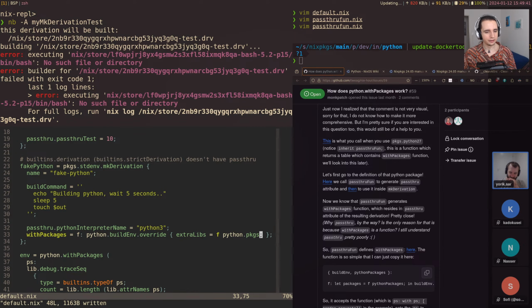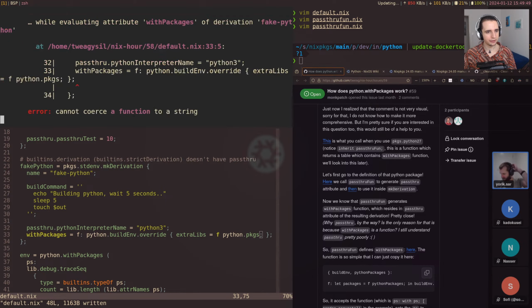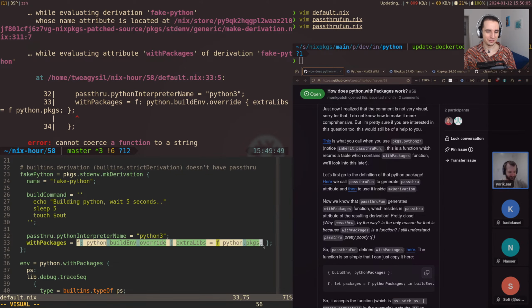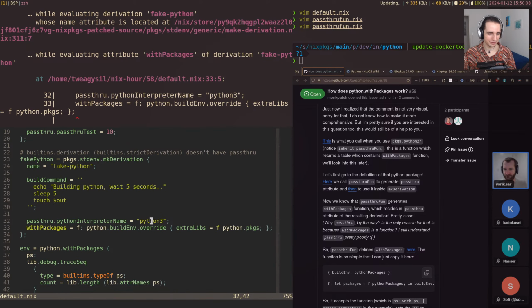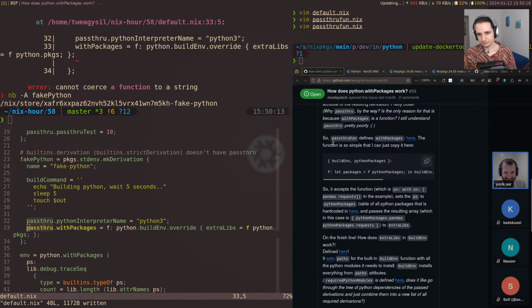Yeah, something like this. But this doesn't work because functions aren't serializable to arguments. Nix coerces a function to a string, so it tries to put all of these as environment variables. And I guess we could imagine a Nix-to-bash compiler to actually have this be available in bash, although that doesn't really make much sense. But yeah, so we need passthru for these. It's unavoidable.